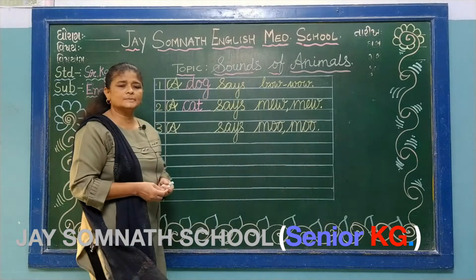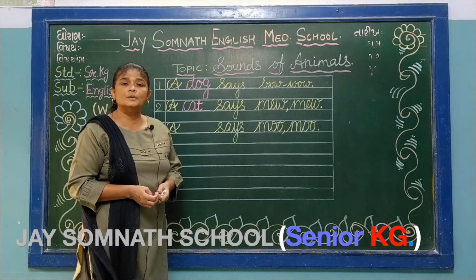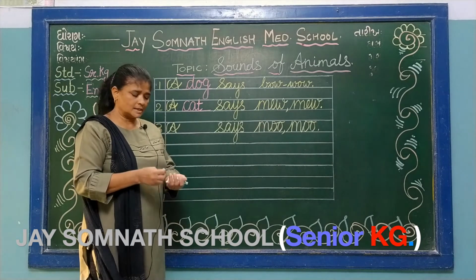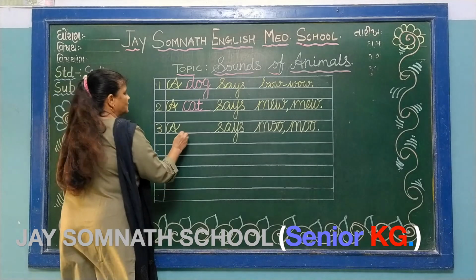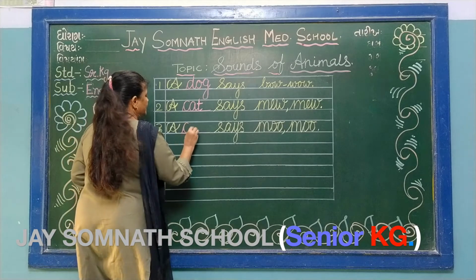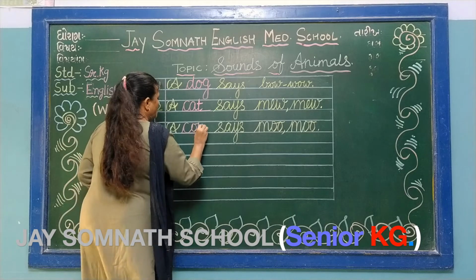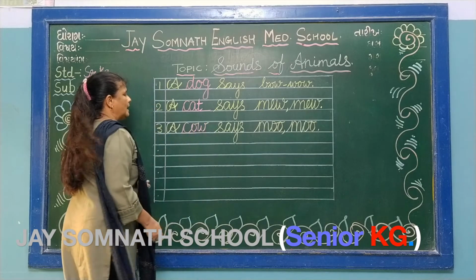Okay? Who says moo moo? Cow. Then just write here in the fill in the blank C O W cow. Okay?